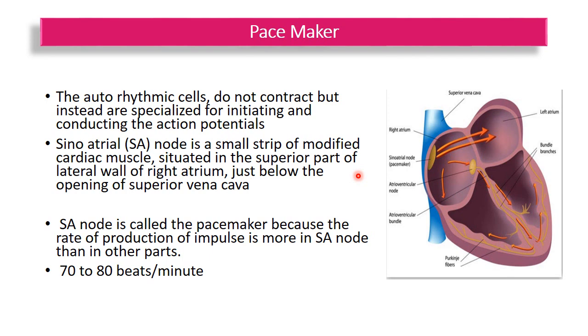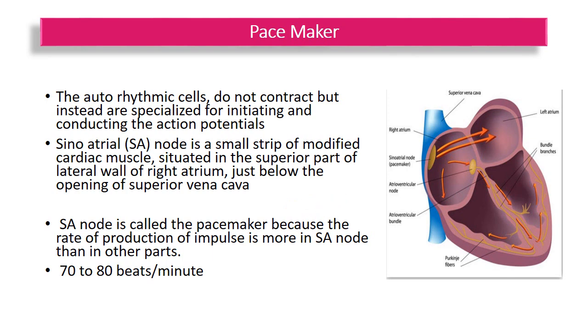In human hearts, the SA node or sinoatrial node is a small strip of modified cardiac muscle situated in the superolateral wall of the right atrium. You can see this yellow colored, situated at the superolateral wall of the right atrium just below the opening of the superior vena cava. This SA node is the pacemaker.